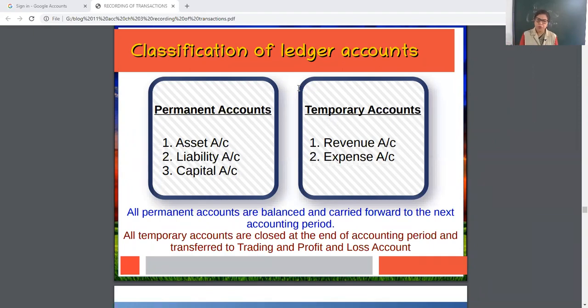Okay, so if you want to note down permanent account, I am telling you, I bought a Mercedes. Is that my permanent account or temporary account? It is a permanent account, because daily I am not going to buy a new car.